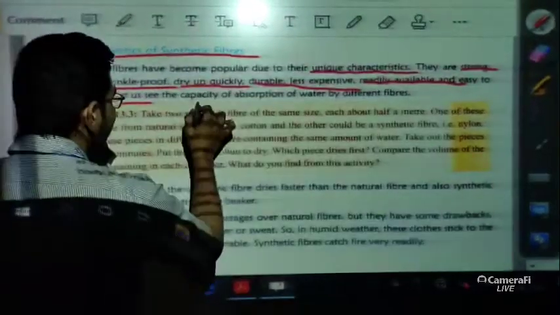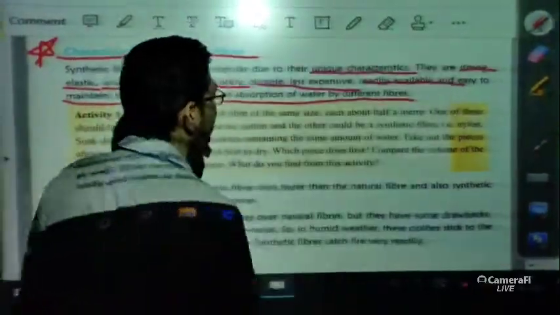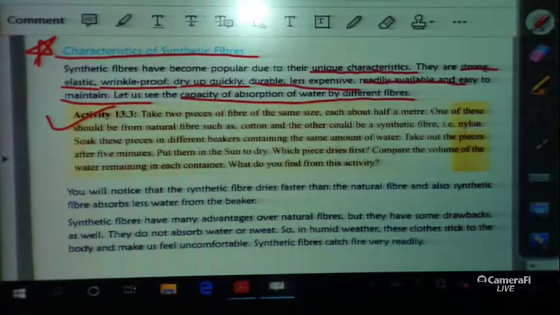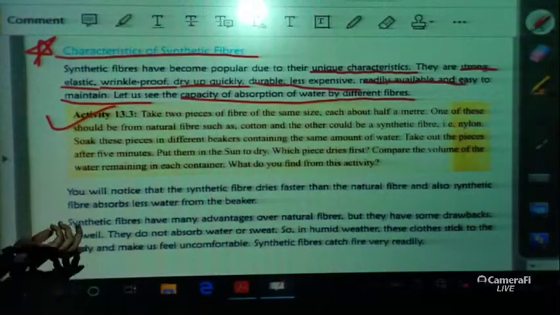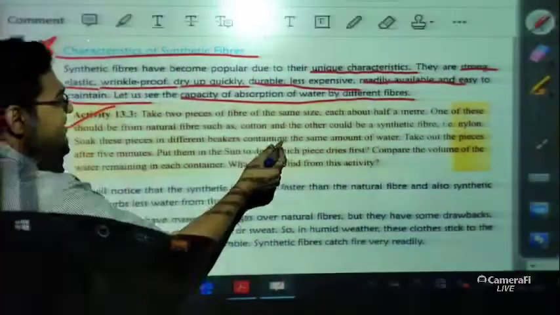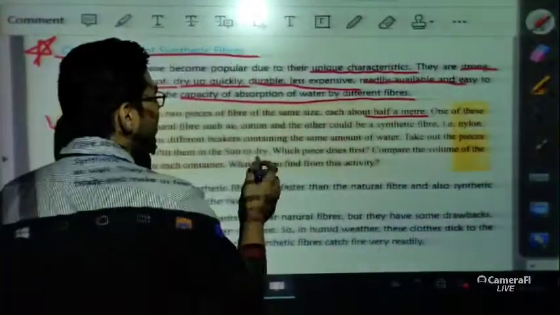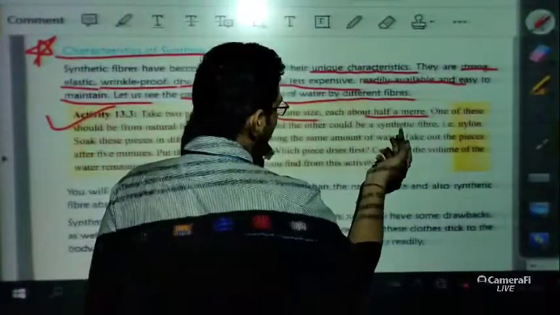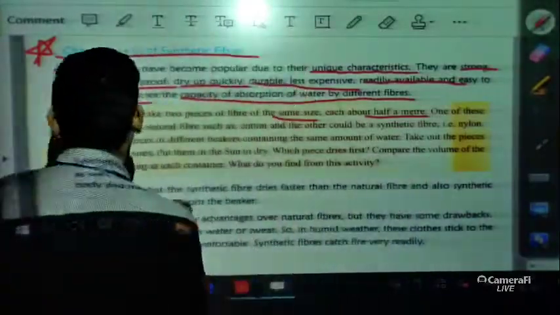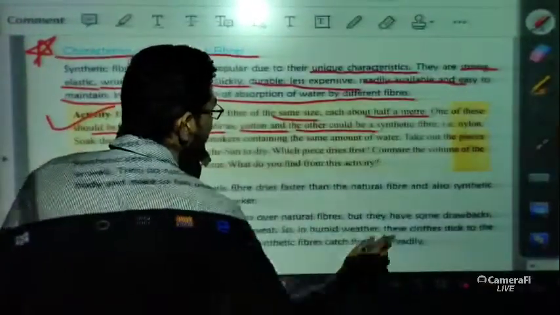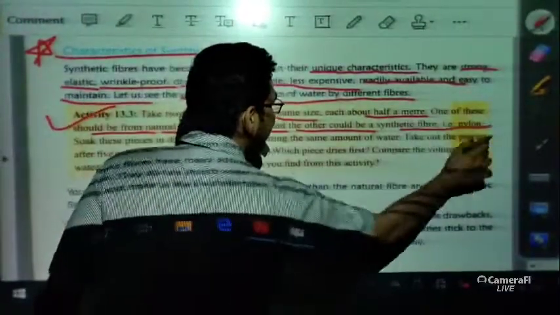Now let us see the capacity of absorption of water by different fibers. For this we have to do activity 13.3. Take 2 pieces of fibers of the same size, each about half a meter. One should be a natural fiber such as cotton, and the other a synthetic fiber, that is nylon.